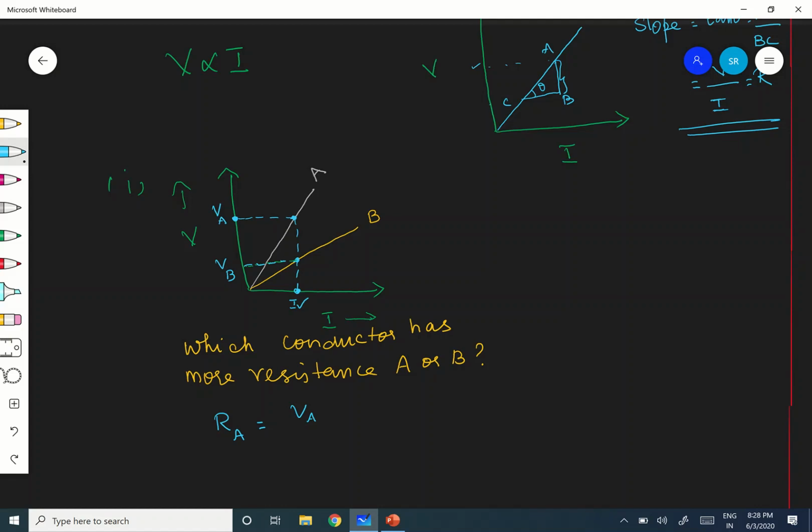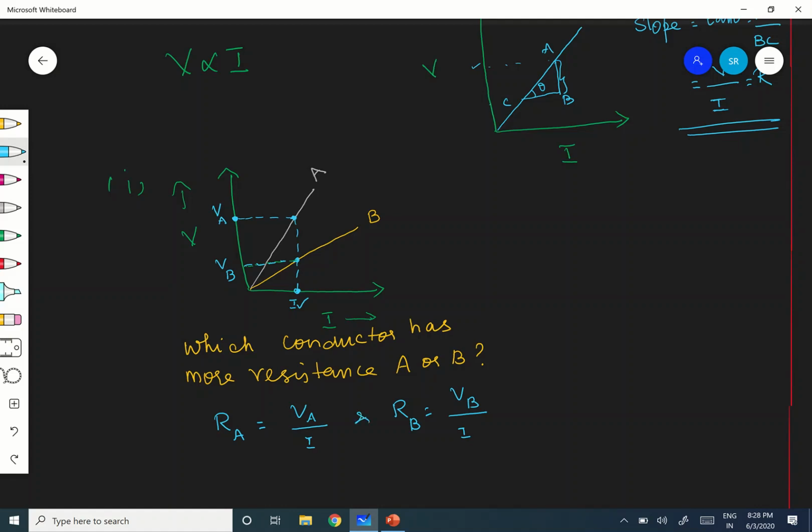Got it? Therefore, the resistance of A, let it be RA, is equal to VA by I. Correct? And RB is equal to VB by I. Hope you are following.